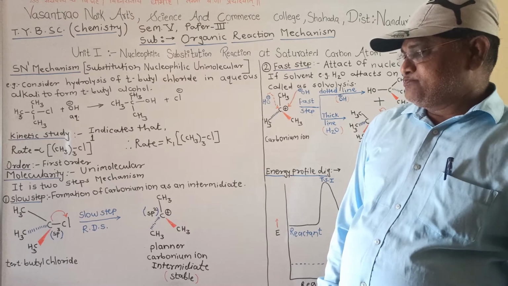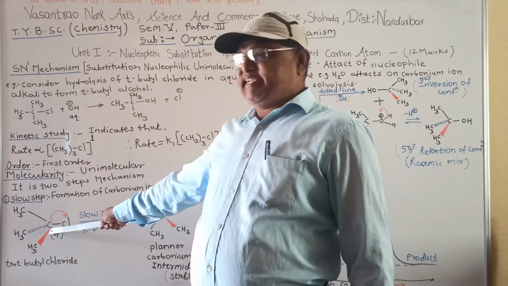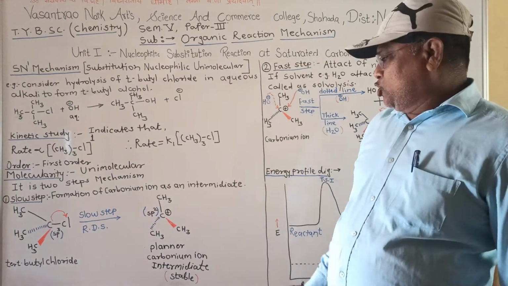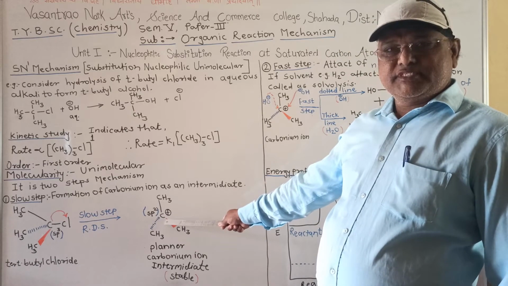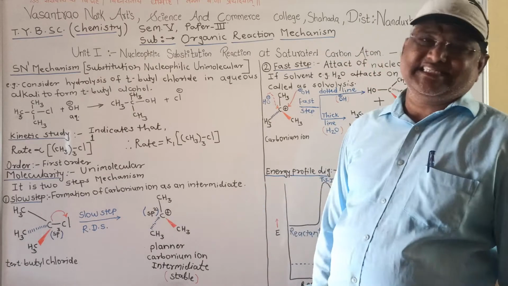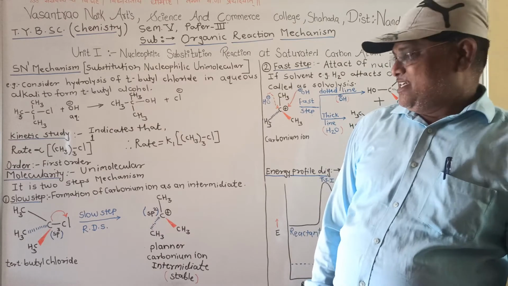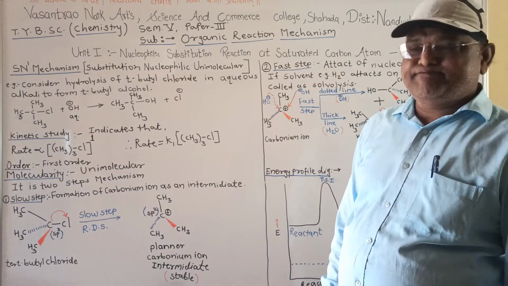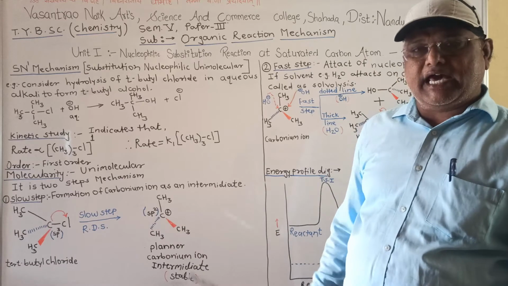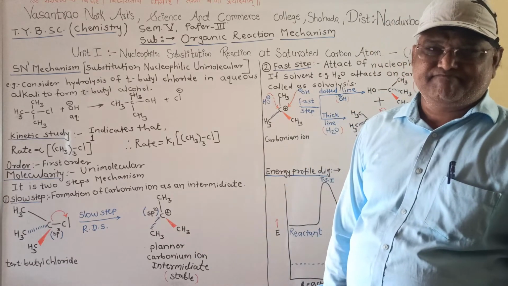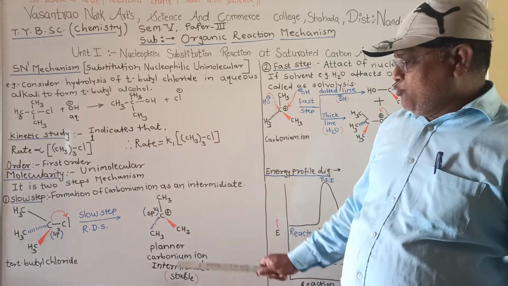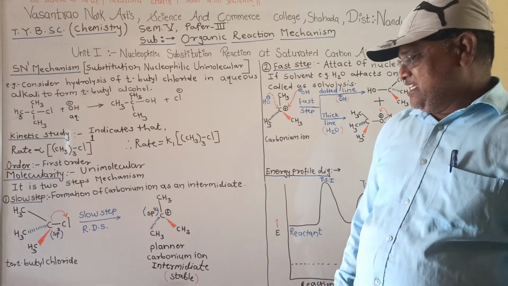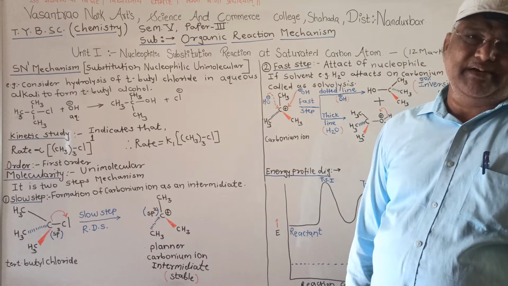In this step, the sp3 hybridized carbon atom of tertiary butyl chloride collapses to a carbonium ion which has an sp2 hybridized carbon atom. In short, the sp3 hybridized carbon atom of the reactant gets converted into an sp2 hybridized carbon atom of the carbonium ion, and therefore steric interactions decrease in the carbonium ion. Hence, this carbonium ion is more stable.